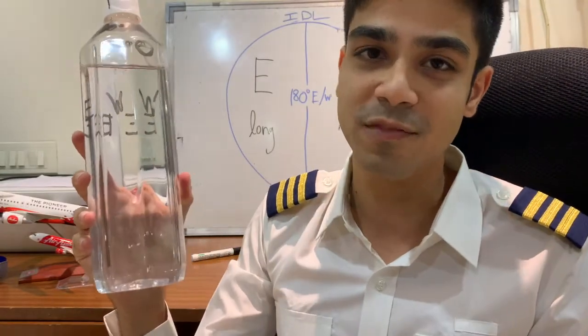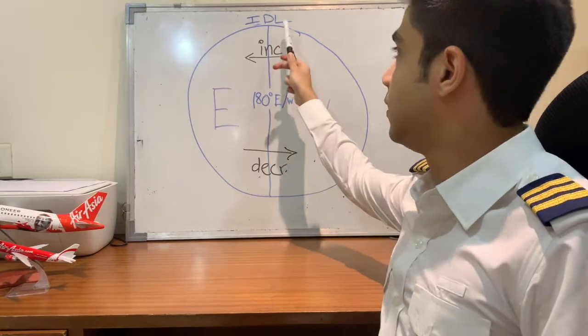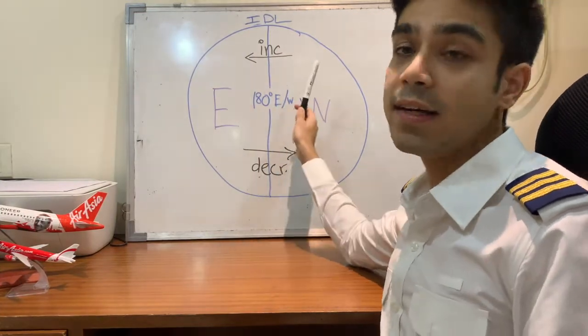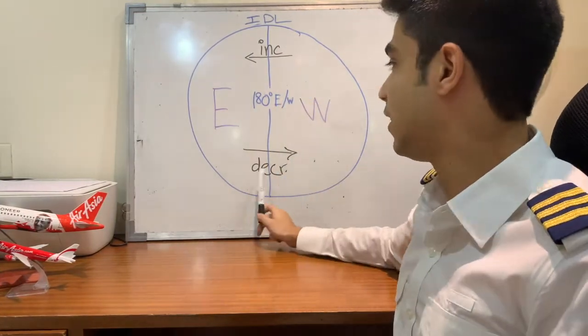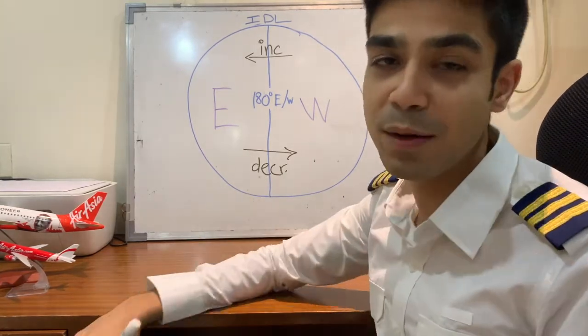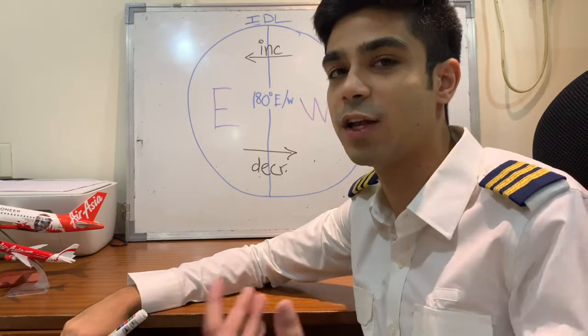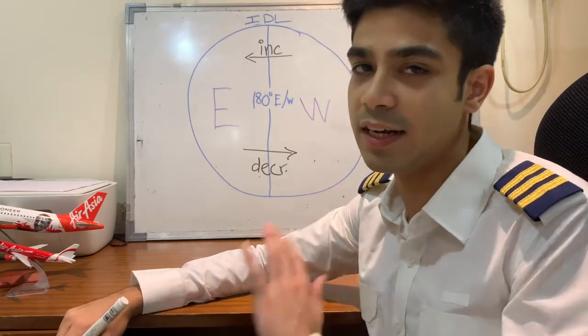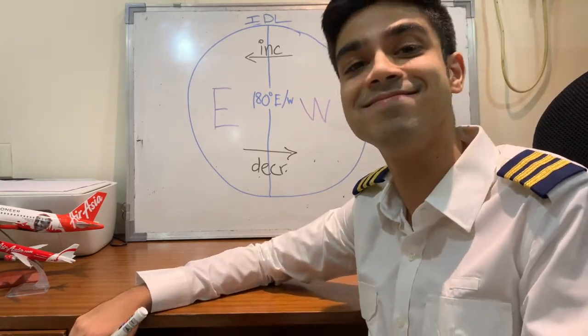That's why it happens, and it's very important to understand this concept while solving sums. When we travel westward across the international date line, the date increases, and when you travel eastward across the international date line, the date decreases. It's very important to remember this when you're doing your calculations, and if it includes you crossing the international date line, please keep it in mind.